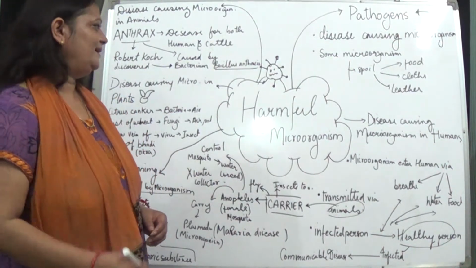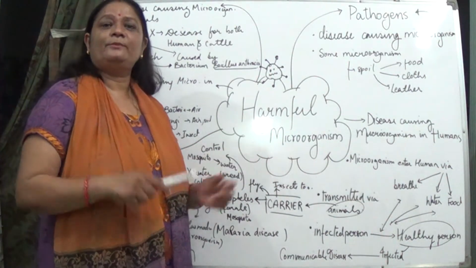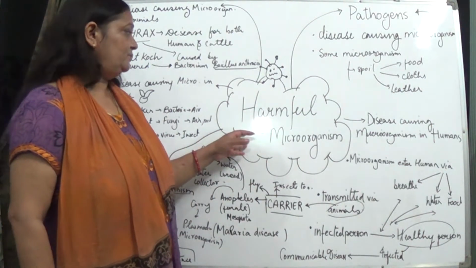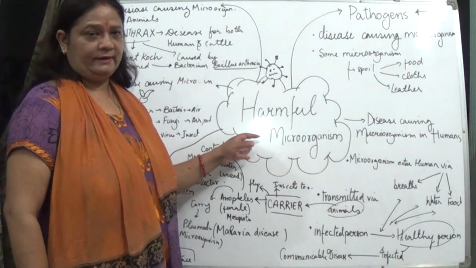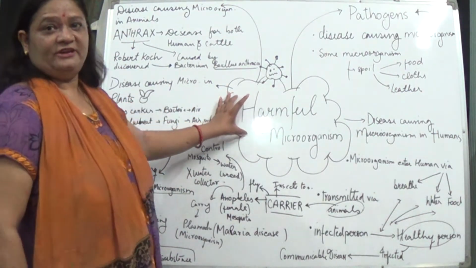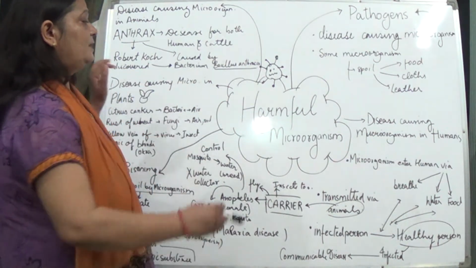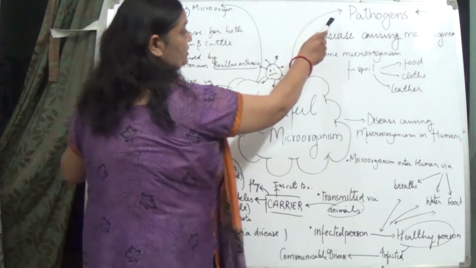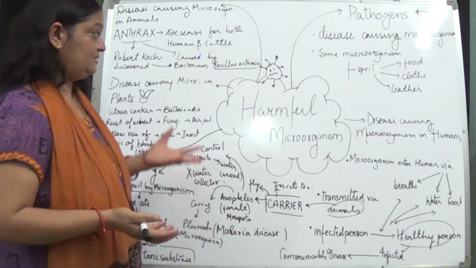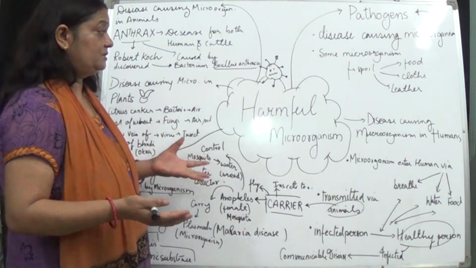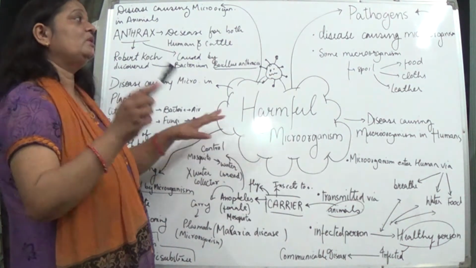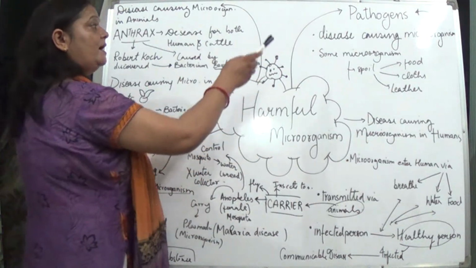Hello students, we are continuing the chapter Microorganisms, Friend or Foe, and the topic we are going to study today is harmful microorganisms. These are known as pathogens. Why are we saying that these harmful microorganisms are pathogens? Because they are causing disease, and all the disease causing microorganisms are known as pathogens.